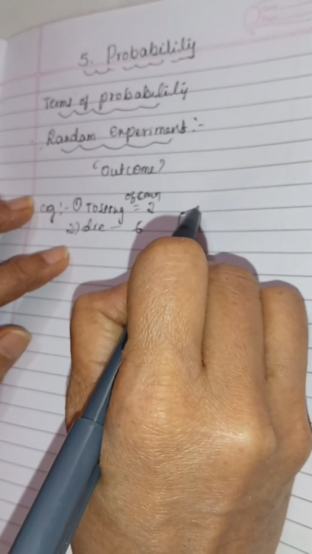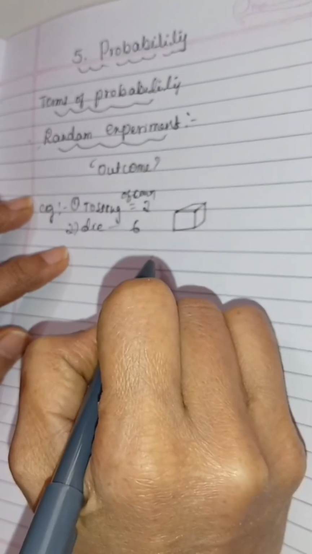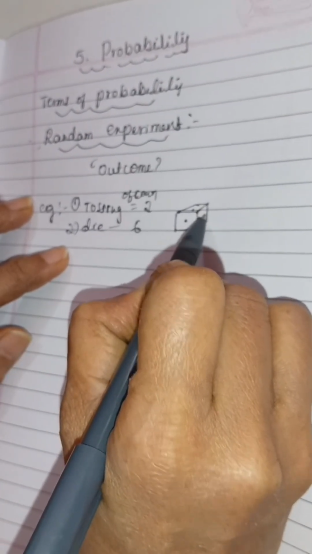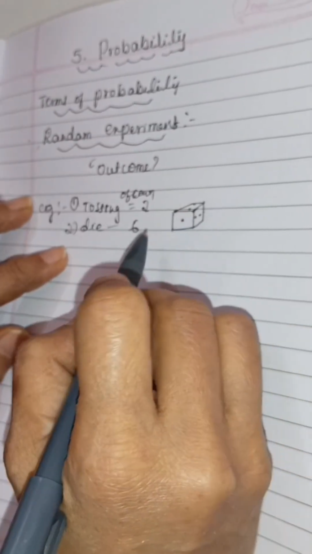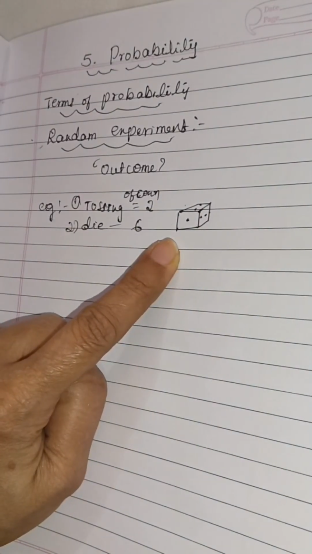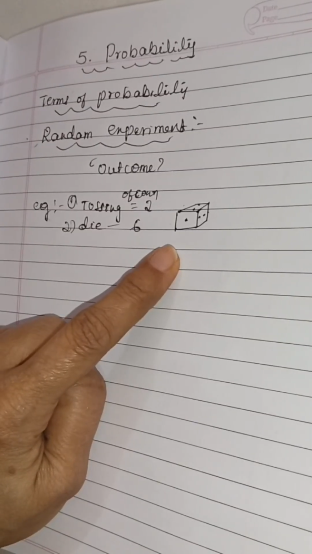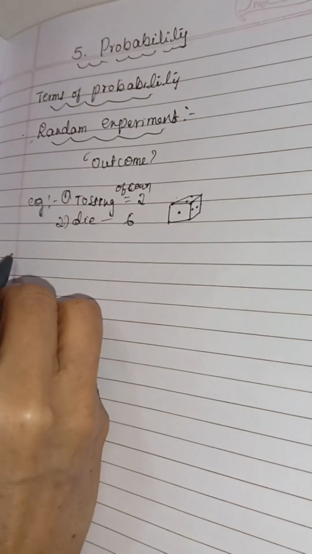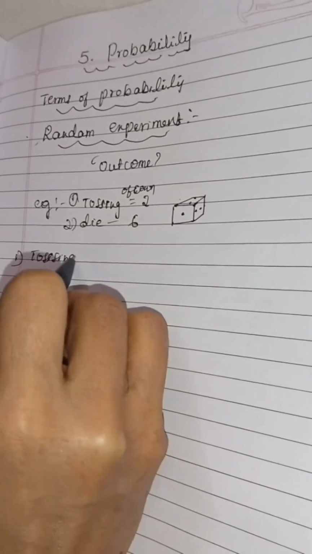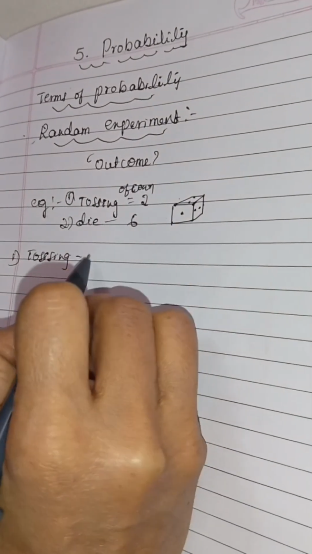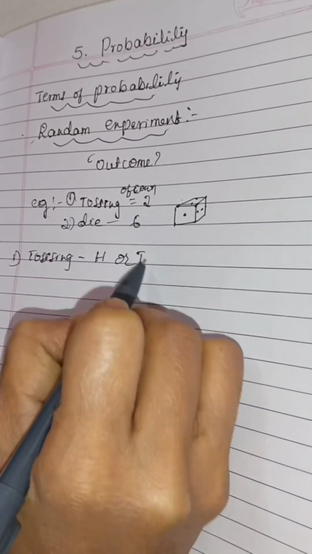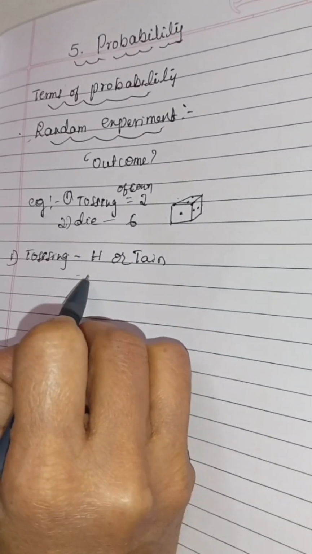Do you know a die? See, in this way, here it is number 1, this is 2, this is 3, then 4, 5, 6. There are 6 outcomes for the die when it is thrown. Let's see tossing of a coin first. There are two faces of a coin, head or tail, means possible outcomes are 2.